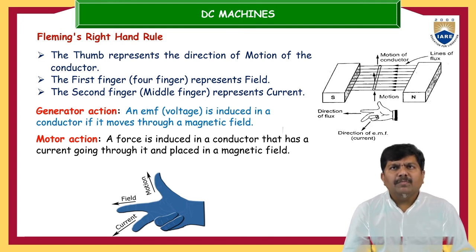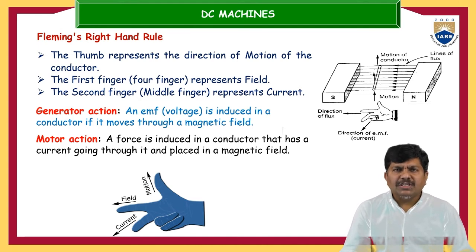Now with the help of Fleming's right hand rule, we identify the direction of the electrical energy induced in the armature conductors. Coming to the generator reaction, an EMF, which is none other than voltage, is induced in a conductor if it moves through a magnetic field. Just now we have observed this with the help of some animation. Now the motor reaction: a force is induced. So in place of electrical EMF, for a motor it comes to a force.